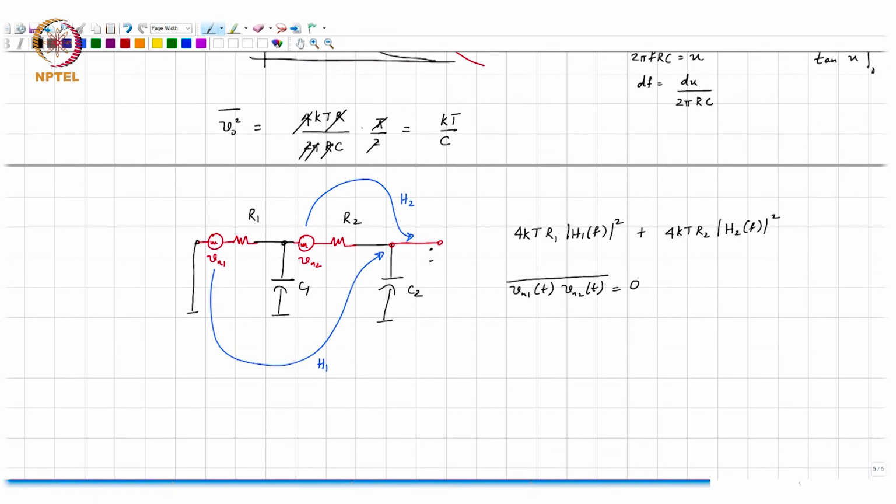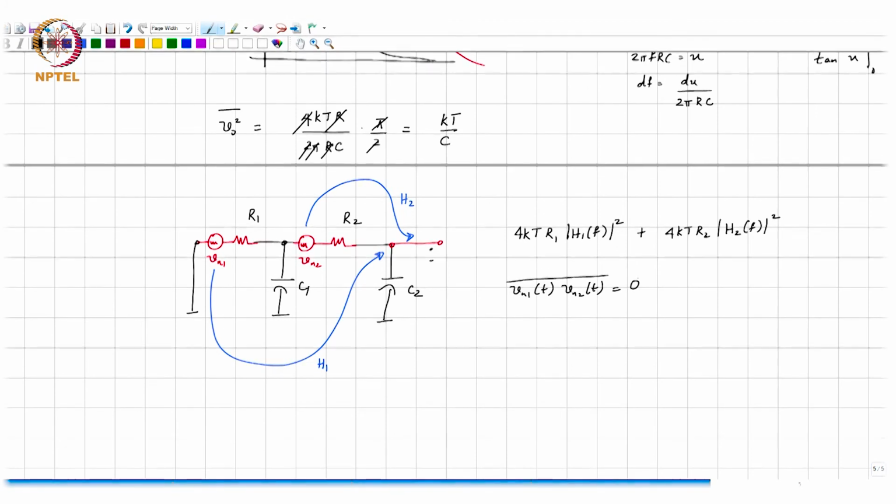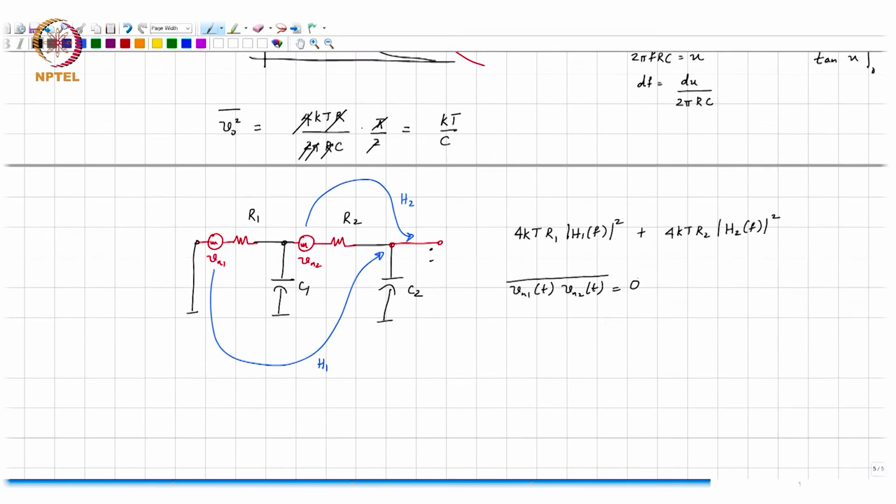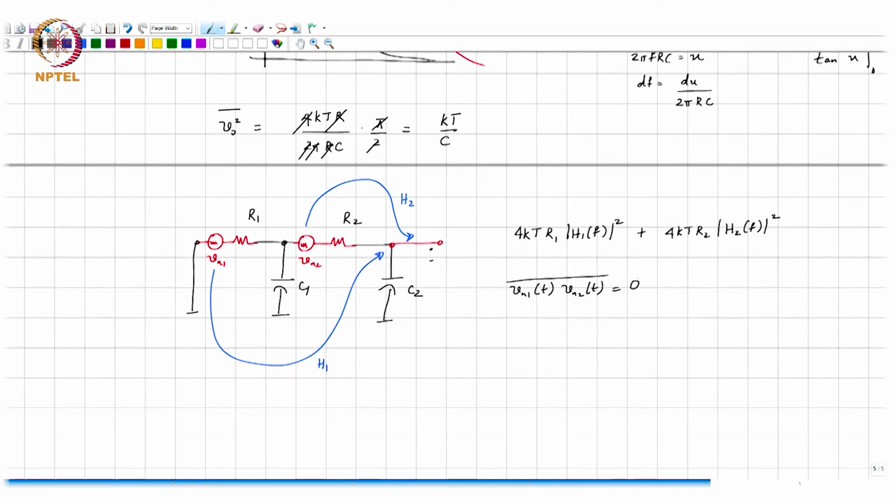So now that you know everything about reciprocity and adjoints, what do you think you will do? Why do you think those concepts are useful? To find H1 and H2 and H300, you don't need to do it one source at a time. You just excite the output with a current source and evaluate the whole network just once and find the currents and voltages through all the individual elements, right? Okay.